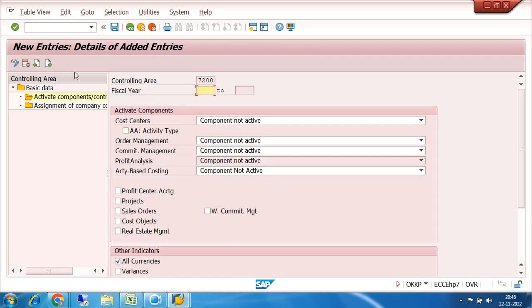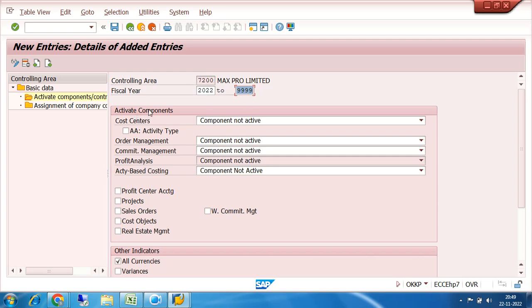So once I click on the new entries, it is asking from which year your controlling or costing will be activated. Obviously my first fiscal year is 2022, that is the beginning of the books of account. So I put 2022 and enter. Once I put 2022 and enter, automatically 9999 is appearing. 9999 means 4 times 9, that is the year 9999. So it's more than 900 years ahead. So that means it is forever. Your costing or controlling area is activated forever.